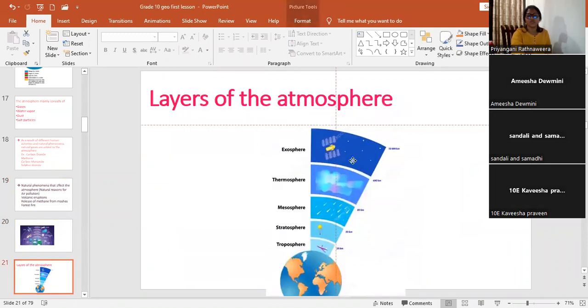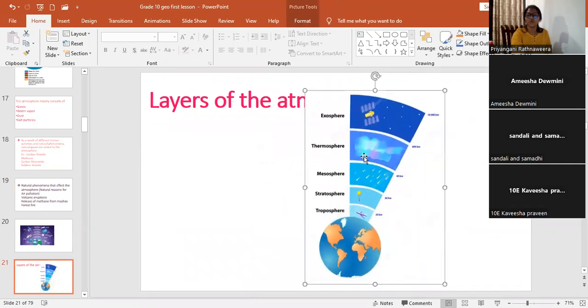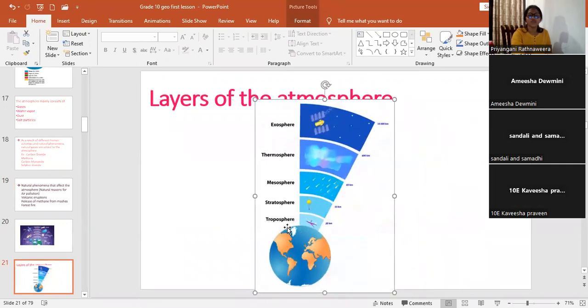Layers of the atmosphere. What are the layers of the atmosphere?